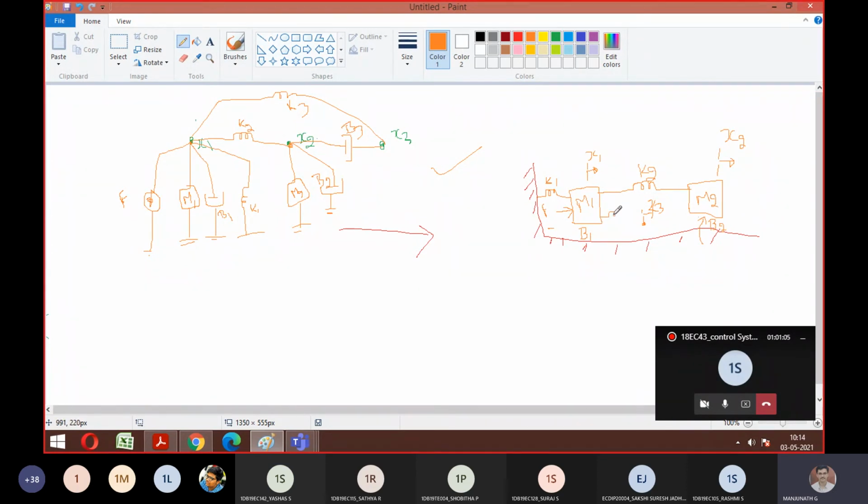So this is x1. In between this, let me connect K3 till here. So this is your K3. Then tell me, between x3 and x2, what is there? B3. So I need to connect a dashpot to this and connect it to M2. So this is the end of the physical system.